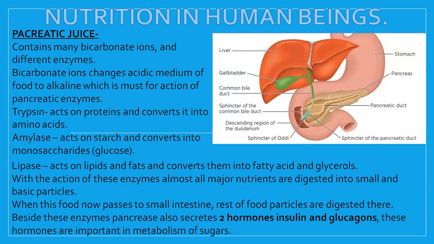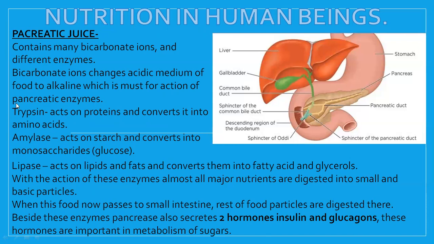As food moves from the duodenum into the small intestine, the small intestine also secretes certain chemicals or enzymes in the form of juice, known as succus entericus. The succus entericus also contains a number of enzymes which will finally finish the digestion. So whatever food has to be digested in the small intestine will be digested, and the others will remain undigested.